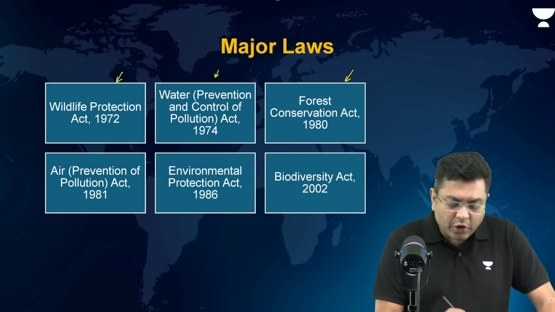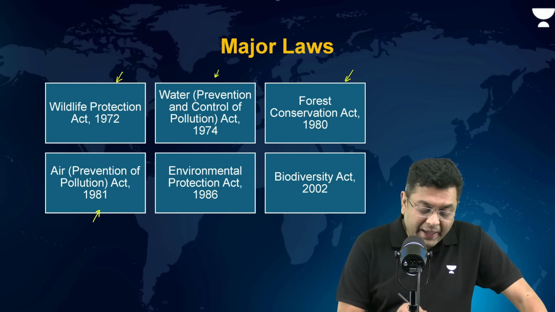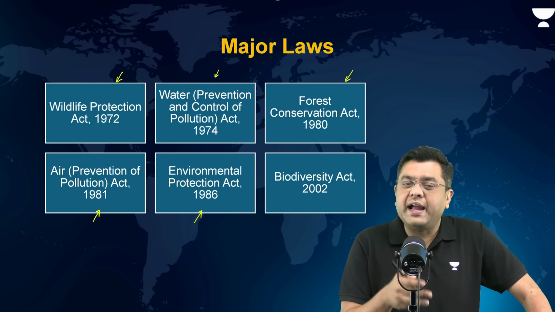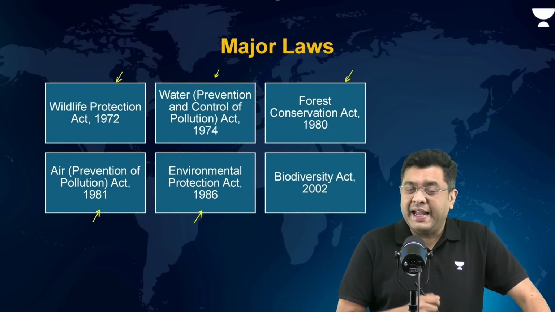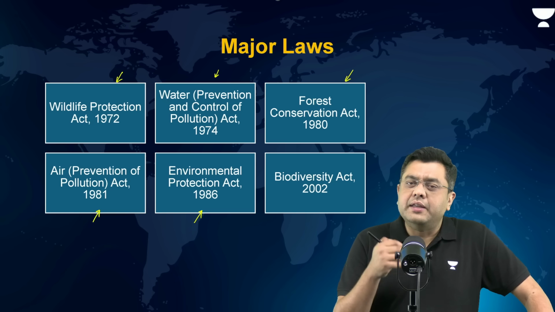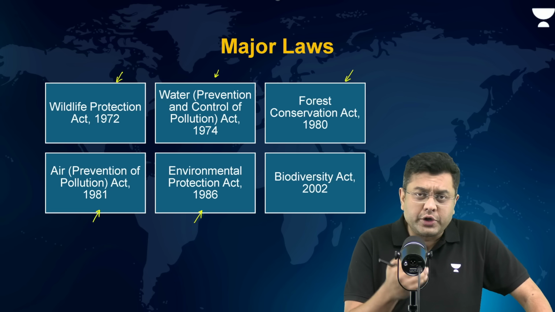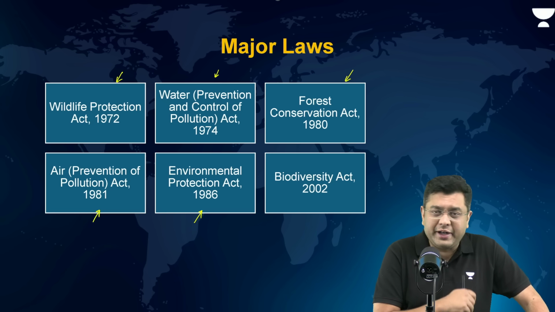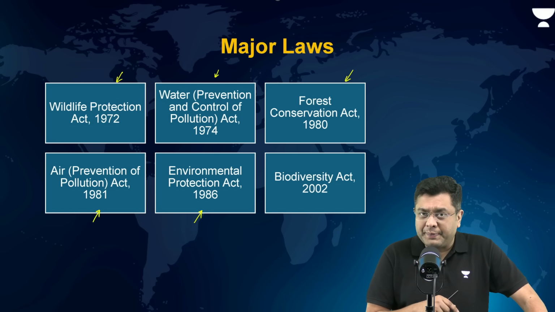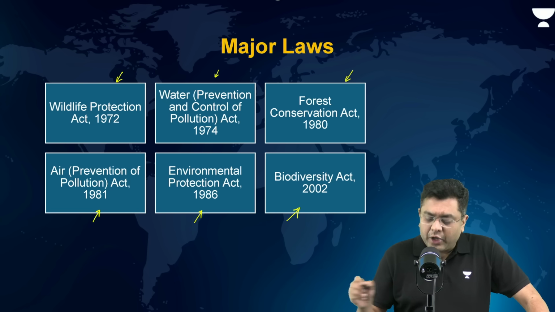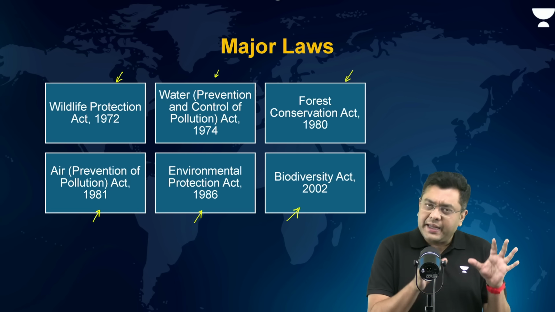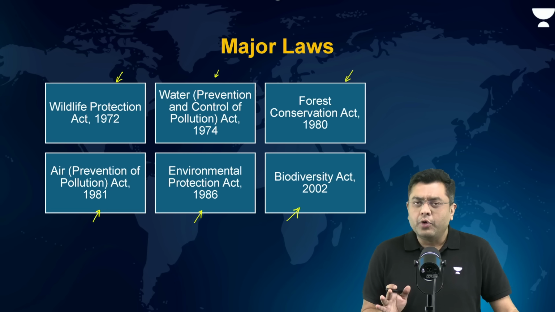Air Prevention of Pollution Act 1981, Environmental Protection Act 1986, and the derived aspect from the Environmental Protection Act, that is the e-waste management rules, the coastal regulation zones, as well as the plastic waste management rules, the solid waste management rules. That is also something that we are going to discuss, and the Biodiversity Act 2002. So, all of this, you will get that in a comprehensive manner in this one video.